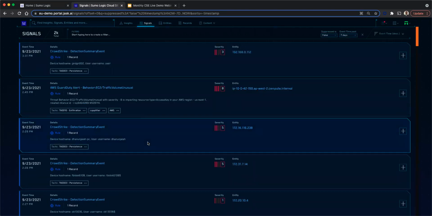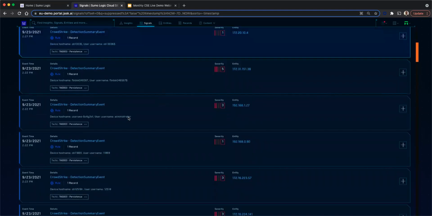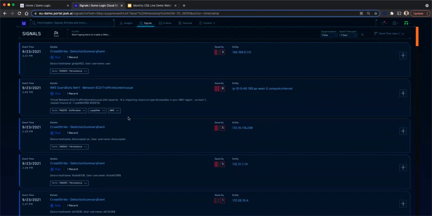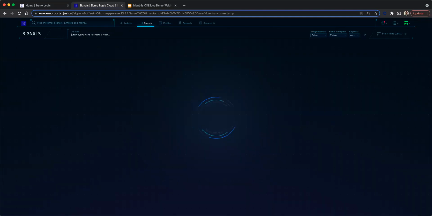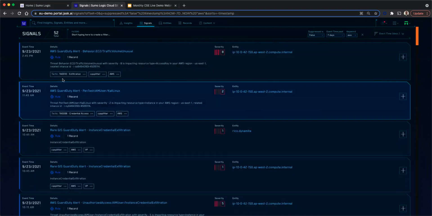They detect numerous different things, starting from AWS environments, multi-cloud environments, hybrid, on-prem, etc. So you can see all your signals here, and you can filter for those signals by typing anything. Say, for example, I'm typing AWS, and it's going to show me all the signals which have been generated for an AWS environment.